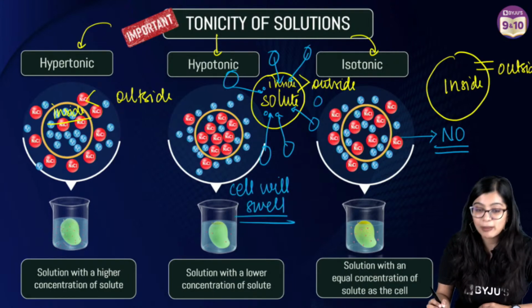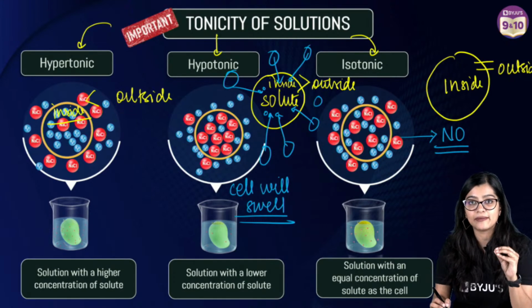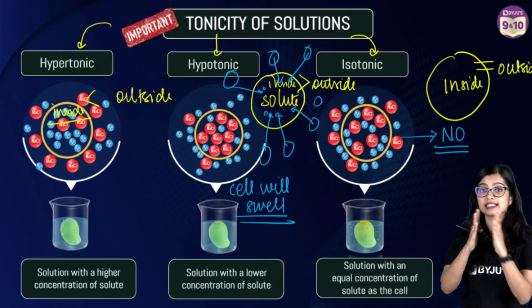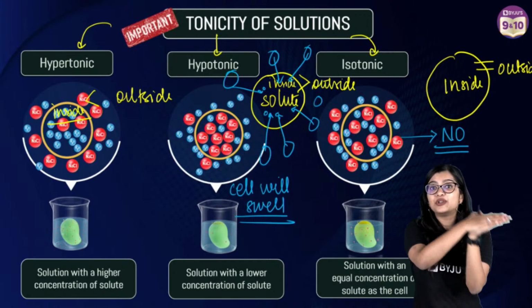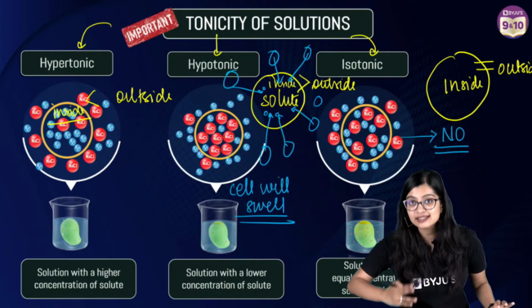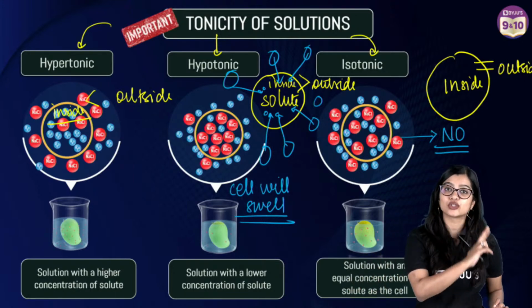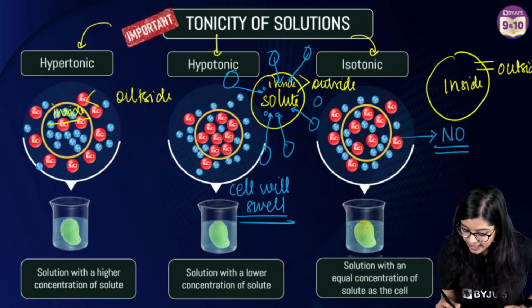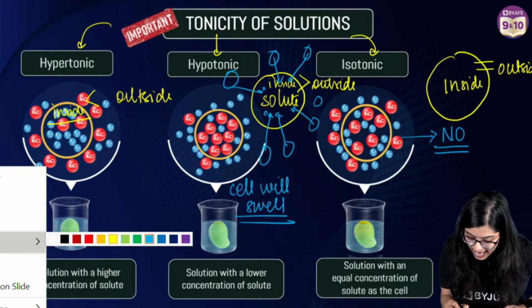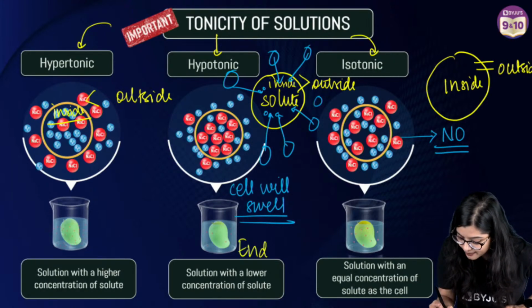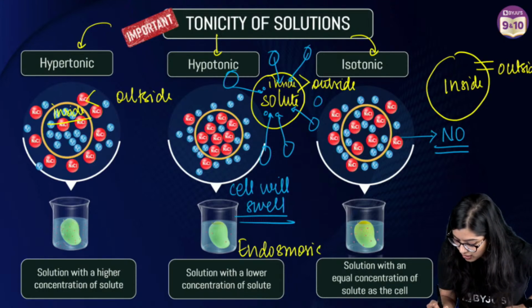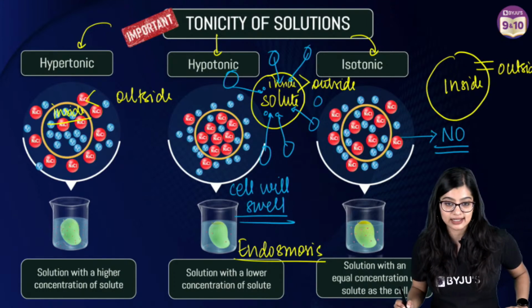Osmosis is happening from outside to inside. So this type of osmosis where water goes from outside to inside is what we call endosmosis, right?